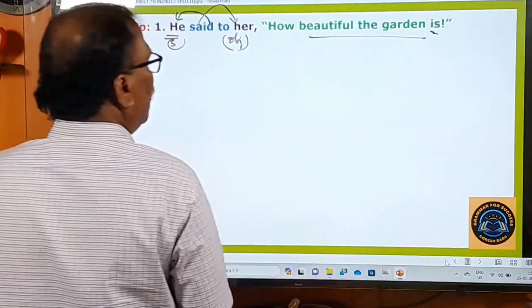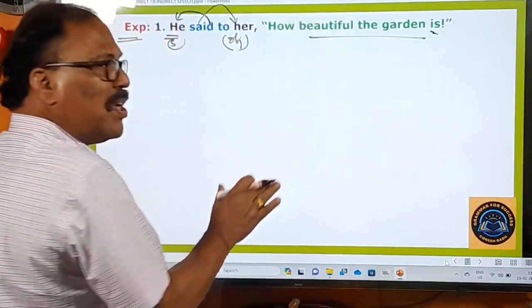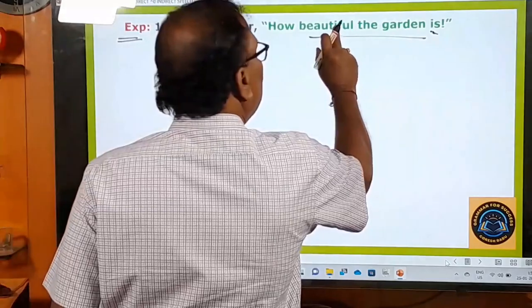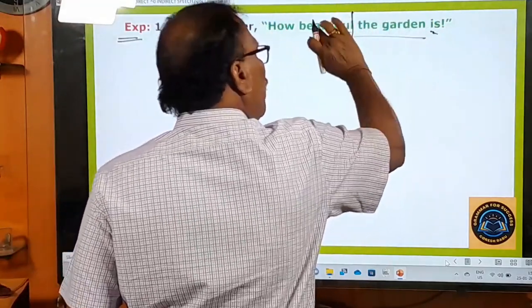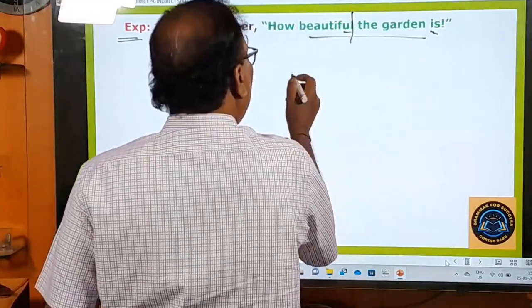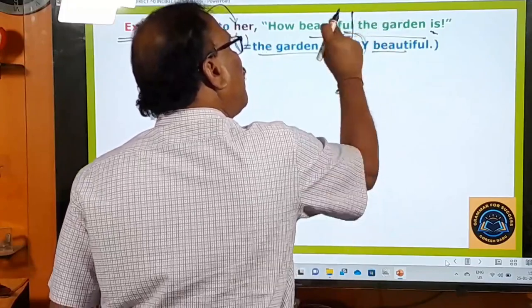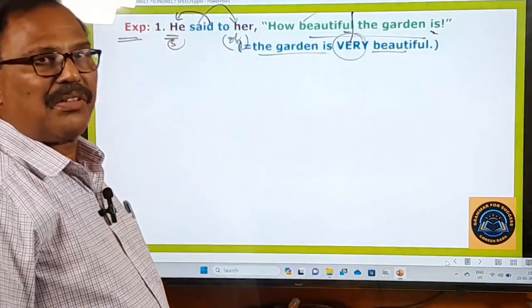Exclamation. Now, before you change this exclamatory sentence into indirect speech, you have to change it into the ordinary sentence. Yes, you have to change this poetic style of the sentence into ordinary. What is the poetic style here? The garden is beautiful, that is the right sentence. So here it must be like this: the garden is very beautiful. Since it is very beautiful, this kind of emotional sentence has come out of your heart.